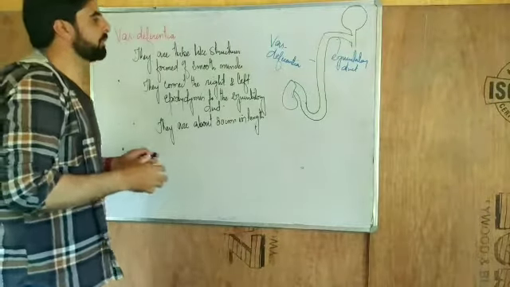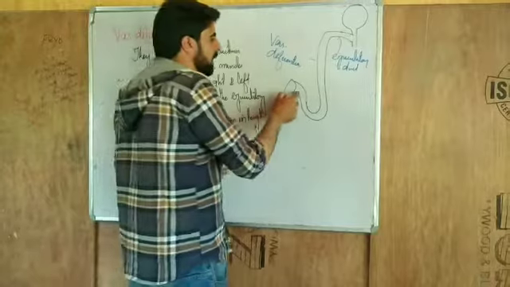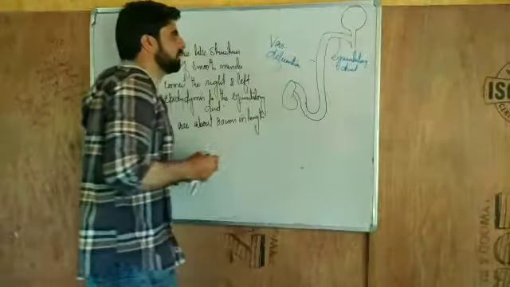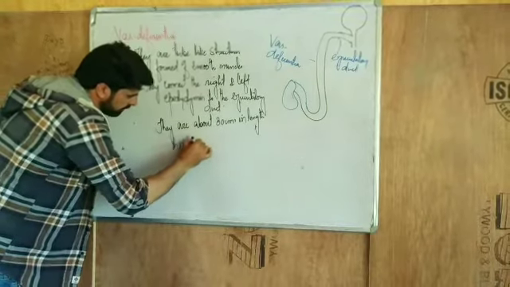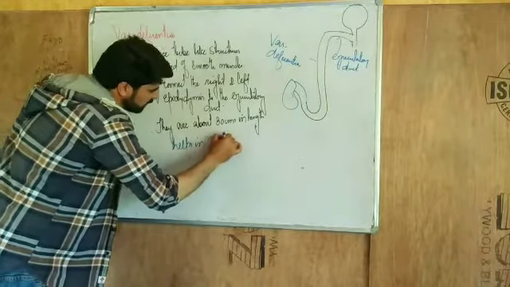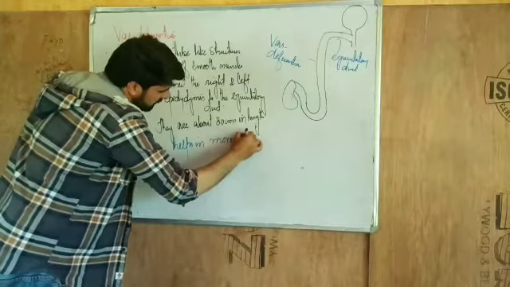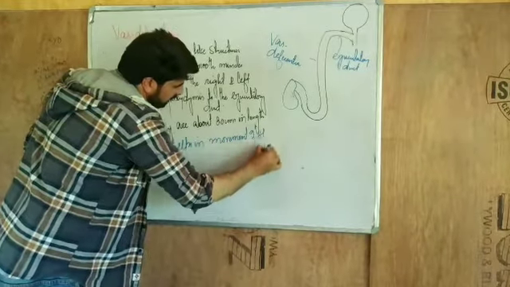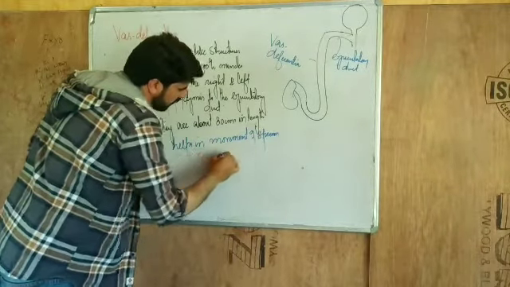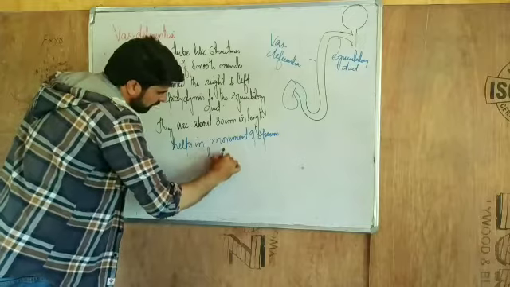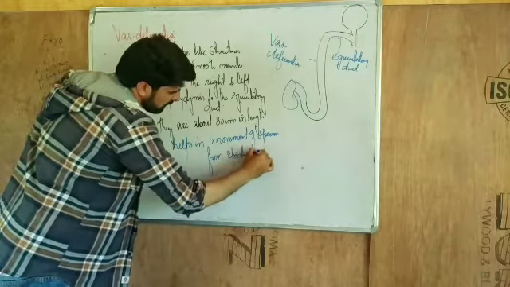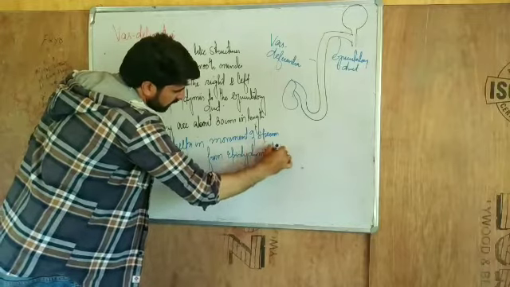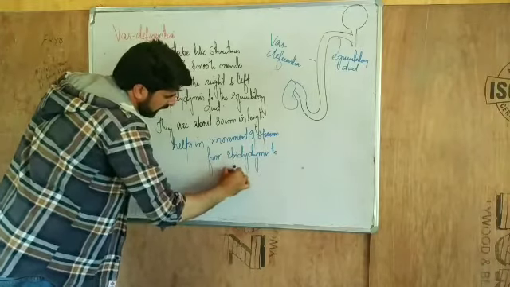So it helps especially in the movement of sperms from the epididymis to the ejaculatory duct.